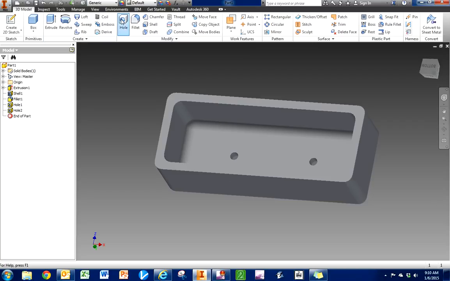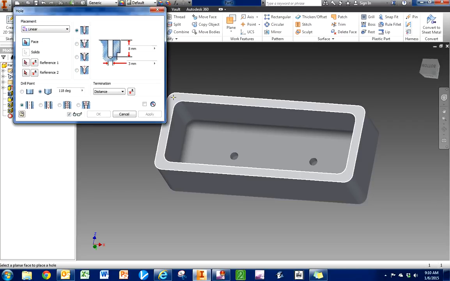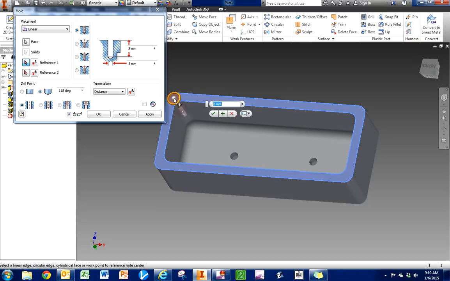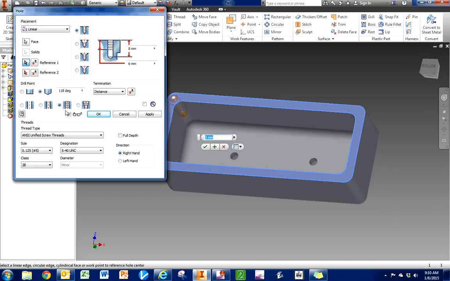So I'm going to apply my hole. I'm going to select this as the face to place my hole on. Right now it's just a solid, just a through hole. I'm going to come over here. This right here is the option to select a threaded hole. When I select threaded hole, all these options open up.